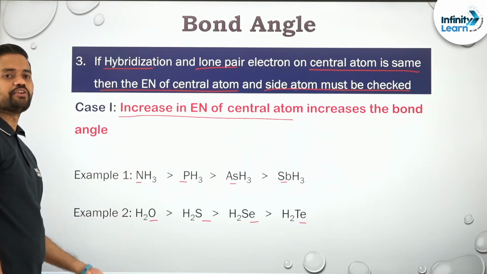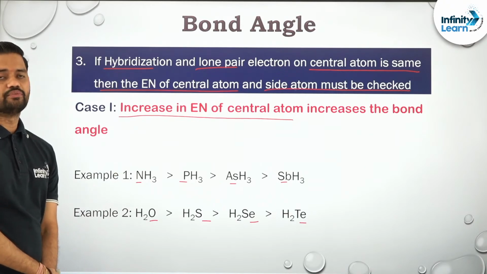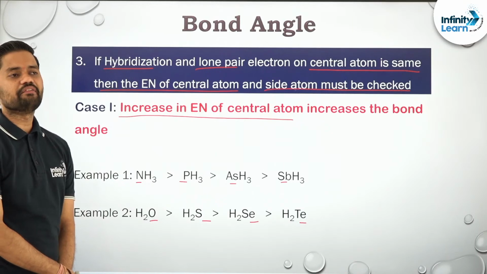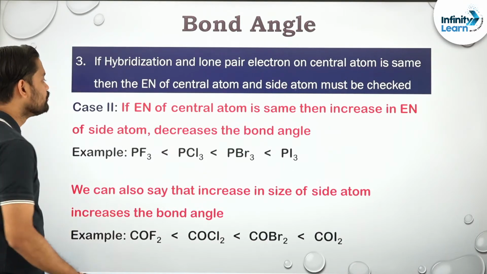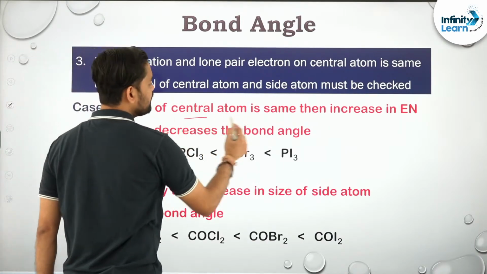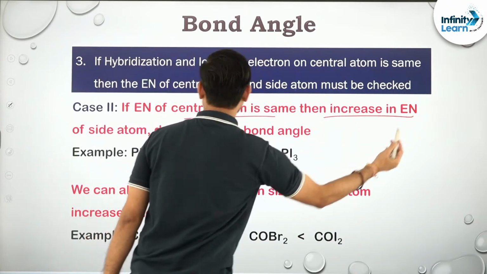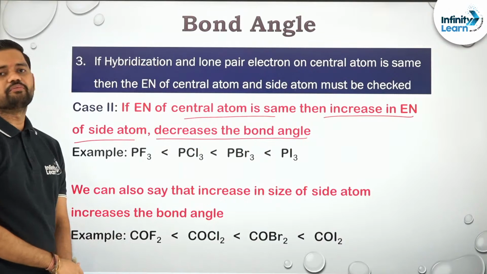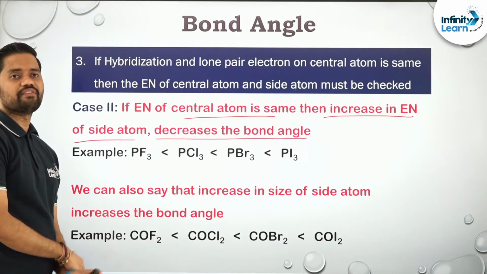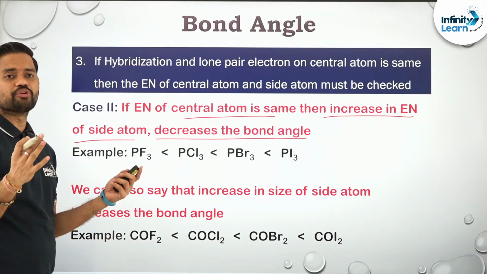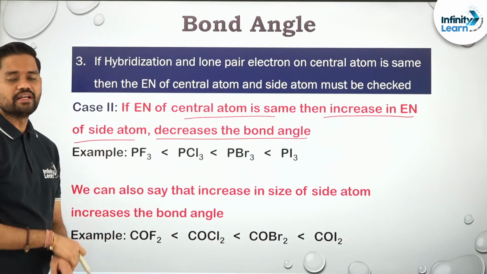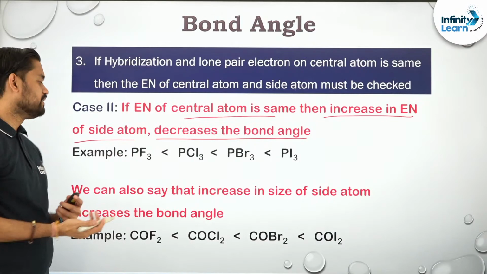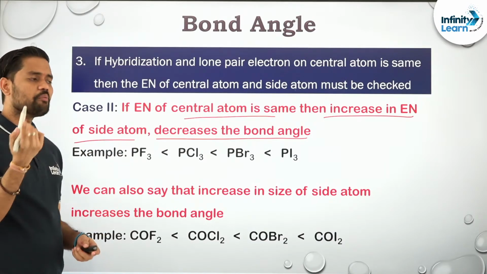Now what if the electronegativity of the central atom is also the same? Then check the electronegativity of the side atoms. If the electronegativity of the central atom is the same, then an increase in electronegativity of the side atom decreases the bond angle. Another way you can say it is that if electronegativity is less, size is more, so an increase in size of the side atom decreases the bond angle.